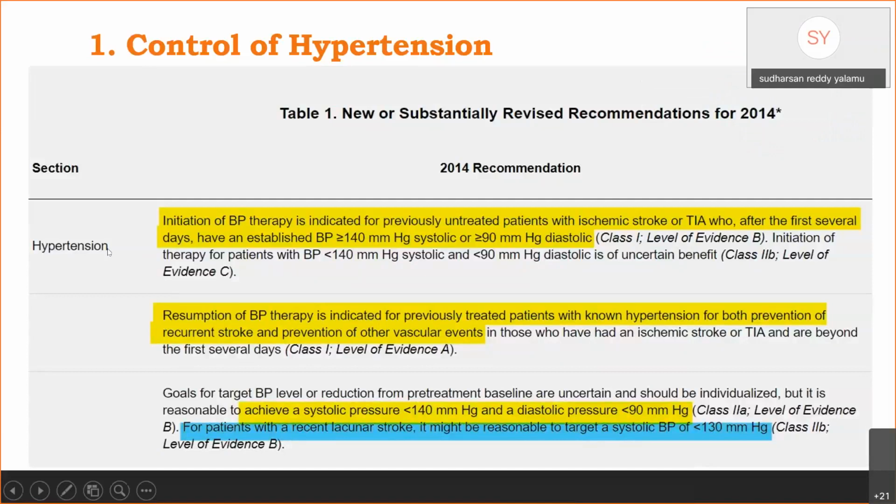Control of hypertension. As per the guidelines, any stroke patient without previous history of hypertension should be started on antihypertensive therapy if the BP is greater than 140/90. For patients whose BP is less than 140/90, there is no significant benefit of starting antihypertensive therapy. Patients who are already taking antihypertensives should continue the treatment. The target for therapy is BP less than 140/90. For patients with recent lacunar stroke, it might be reasonable to target a systolic blood pressure less than 130 mmHg.